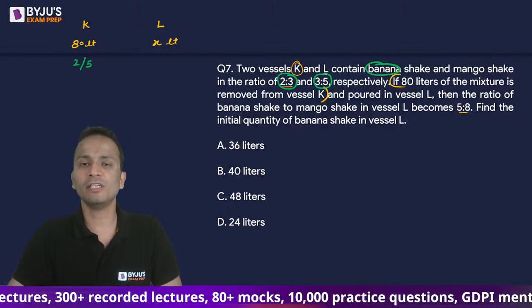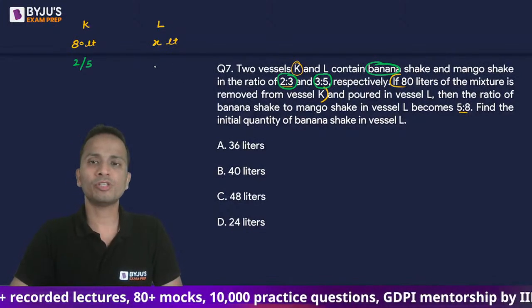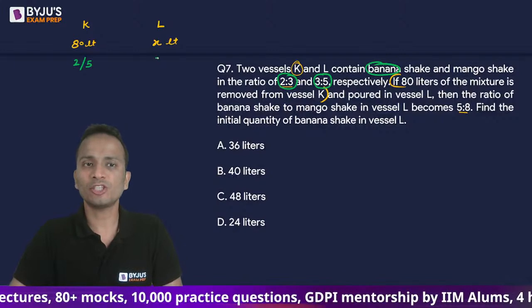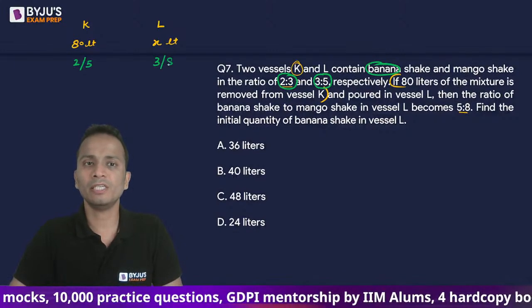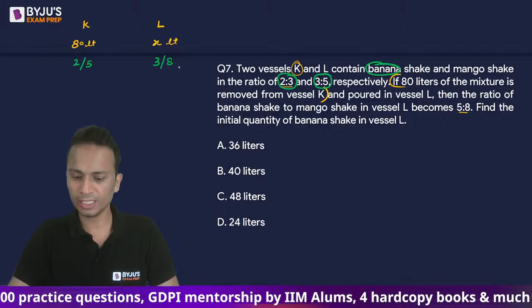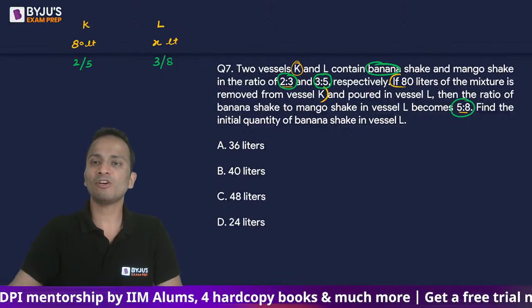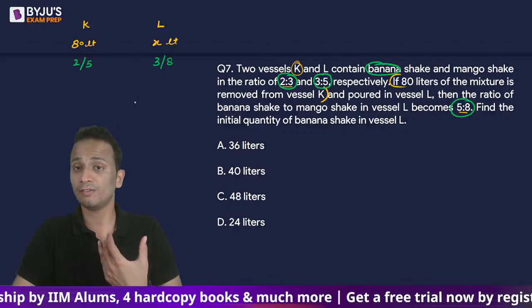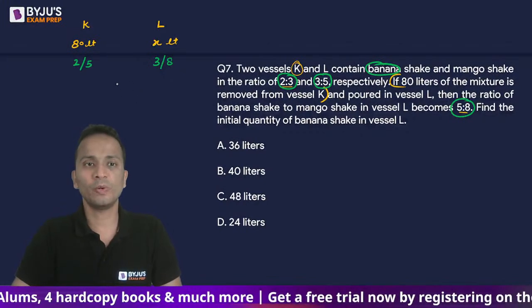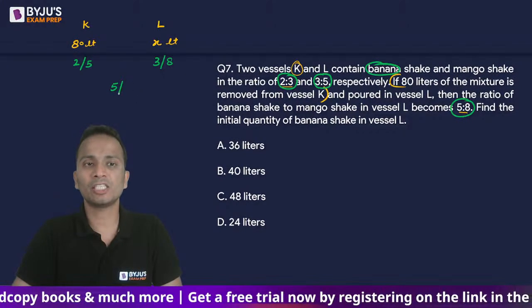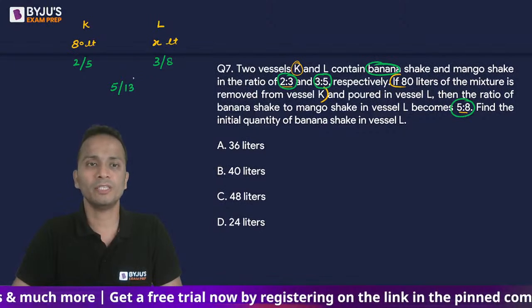Similarly, in the second vessel, they were present in the ratio 3:5. So the fraction of banana shake will be 3/8. And finally, banana and mango shake were present in the final vessel in the ratio 5:8. So the fraction of banana shake is 5/13.